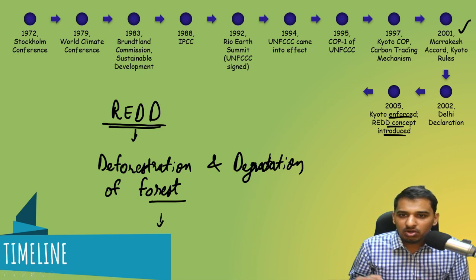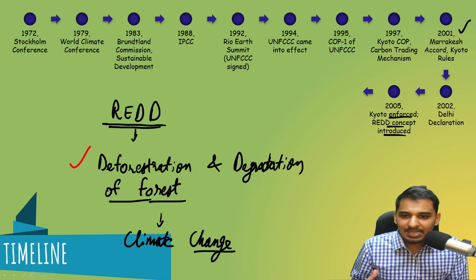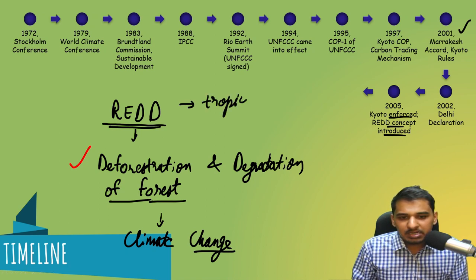Climate change is not only happening due to pollution. What REDD wants to say is that deforestation and degradation of forest also cause climate change, and not only the fact that we are polluting.